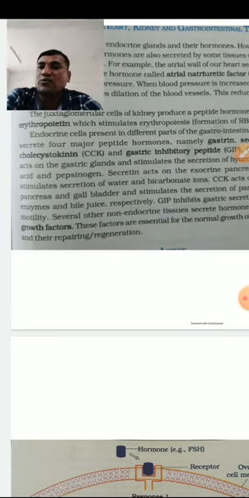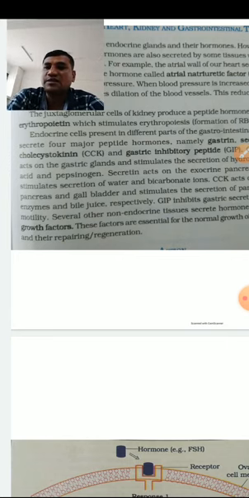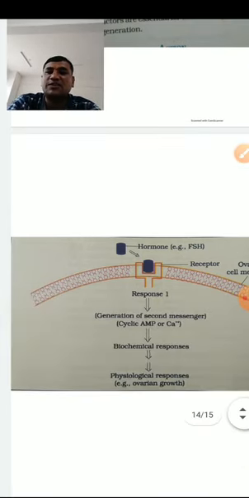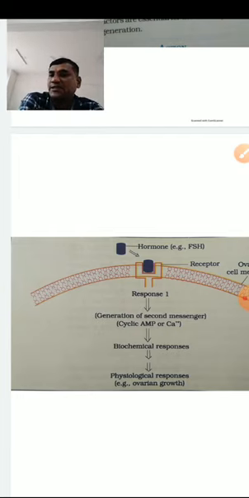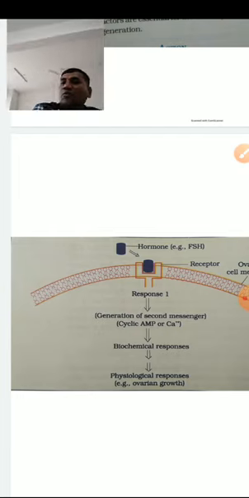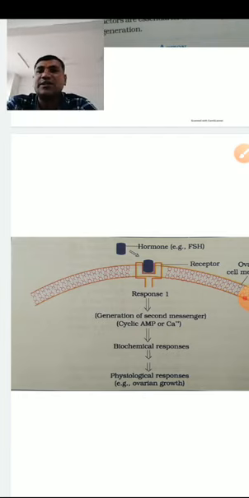Now when you talk about the mode of action of these hormones, there are two types of mechanisms. Take the example of a primary messenger, the hormone FSH, which will directly act on the receptors of the ovarian cell membrane.